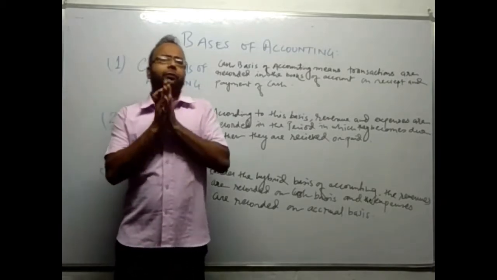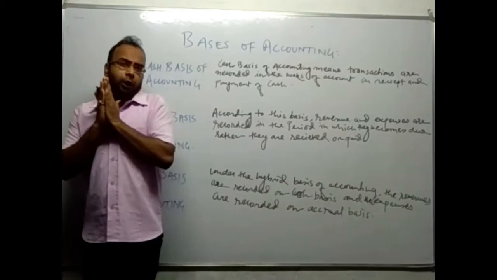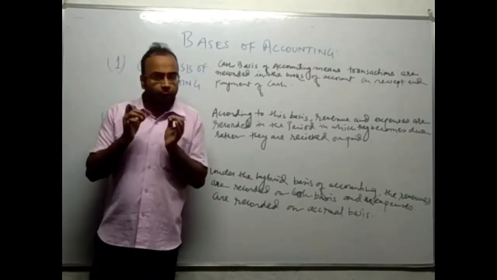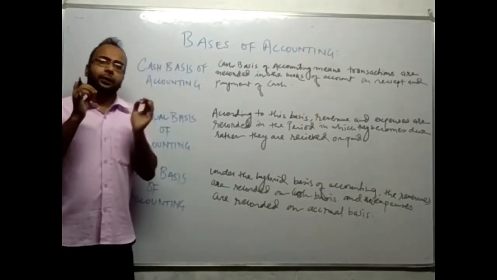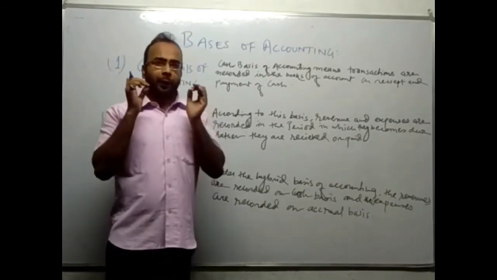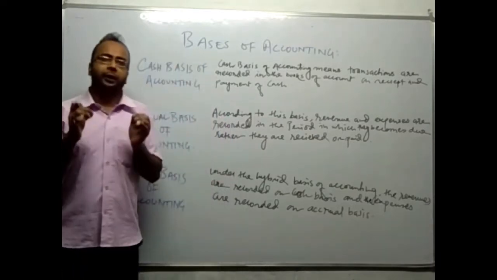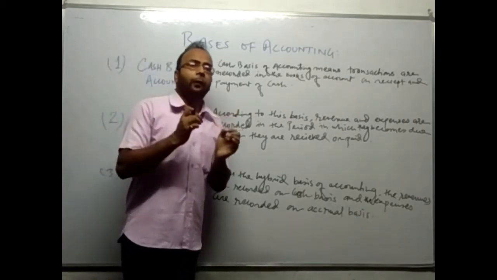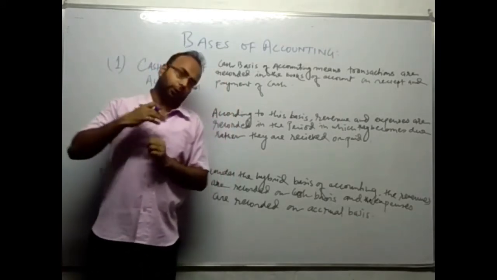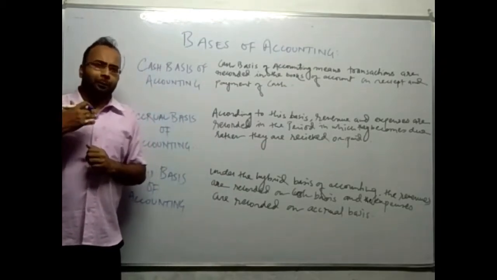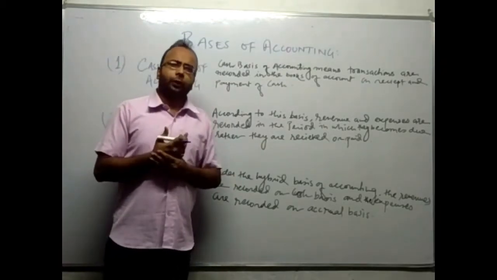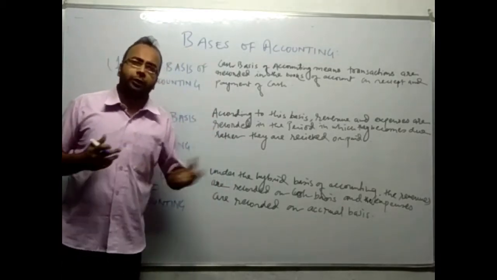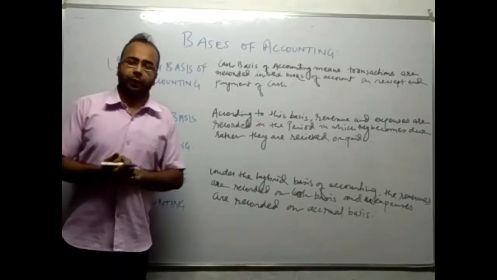Now what are the advantages of this cash basis of accounting? It is a very simple form of recording. Second, it is free from personal judgment and personal decision making of the accountants. And this type of records is mainly made in not for profit organizations.